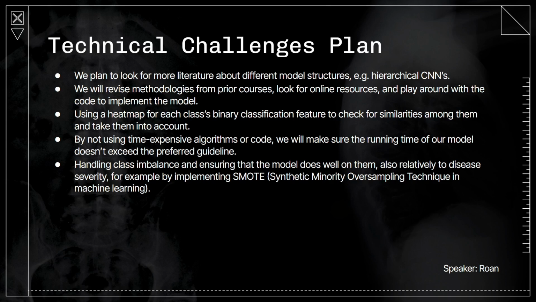We plan to tackle upcoming technical challenges by combining knowledge from our prior courses, looking for resources and literature online, and playing around with the code to implement different model structures. We'll use heat maps to check for similarities between classes so that we can take them into account while developing our model. We will keep checking the running time of our code to make sure it won't take too long to run. Lastly, we will look into techniques to handle class imbalance, such as the synthetic minority oversampling technique.